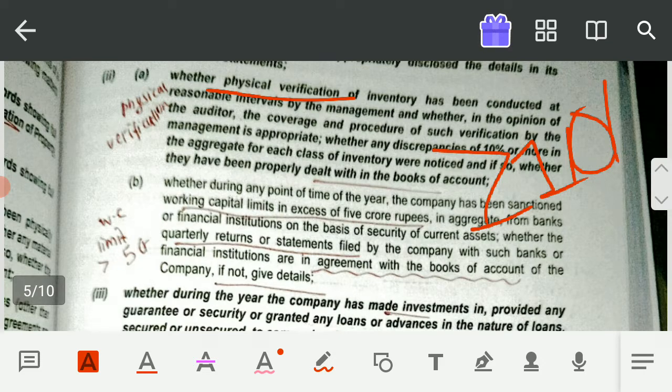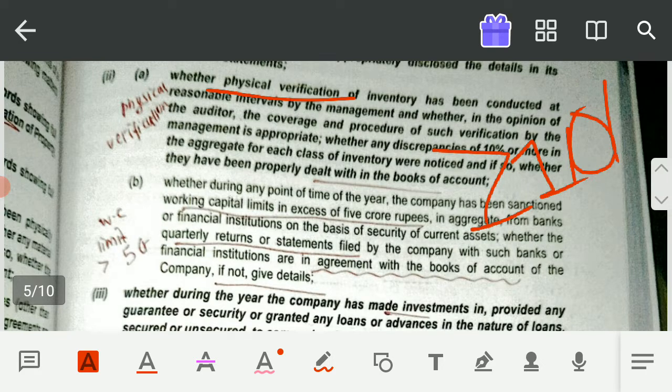So in this point, what is given is that the management should physically verify inventory, and if there is any discrepancy that is greater than or equal to 10%, then you have to check whether it is properly disclosed and properly dealt with in the books of accounts or not, because it is the duty of management only. It is possible that you are showing less inventory or more inventory, or the inventory which you are showing is not actually your inventory or it is not in a proper condition.